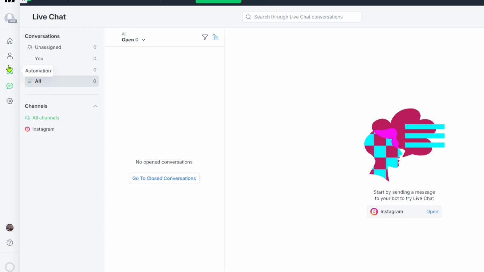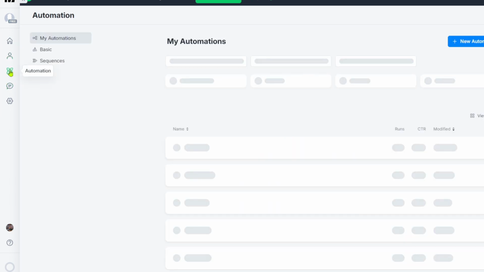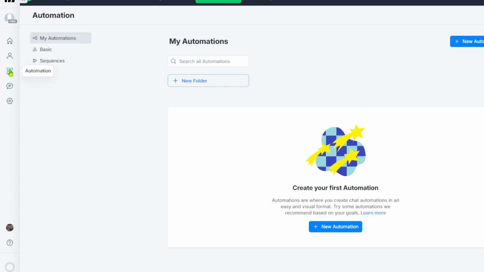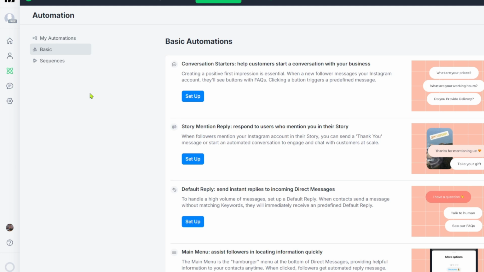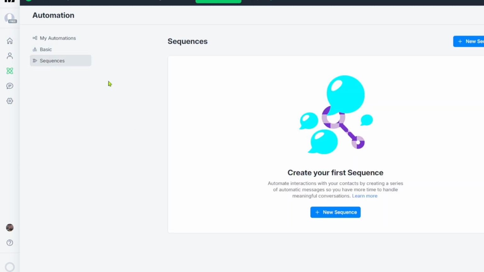From here, we have tools like live chat, contacts, and more. You can explore this the way you want to. But one of the main focuses for ManyChat is the automation features like here. Now we have basic automations, we have sequences, and every tool that we need in order to grow our Instagram page or business. And so there you have it. ManyChat's Instagram features in a nutshell. Whether you want to save time, grow your audience, or boost sales, ManyChat is a tool worth exploring.